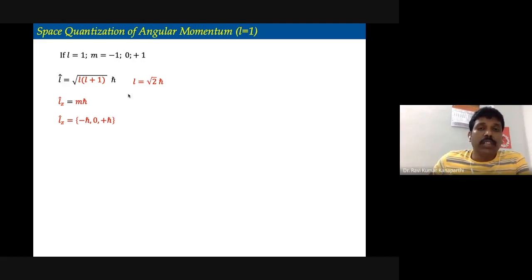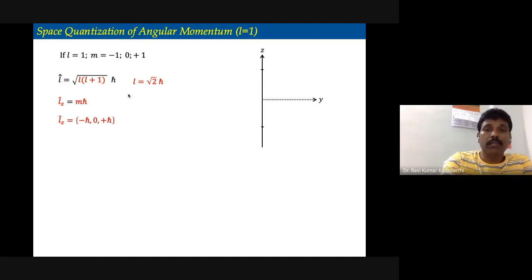Now, how do we represent this in a diagram? Well, we can represent these things in a diagram like this. Let us consider this is our z-axis and y-axis. Now, we have to draw the vector of length square root of 2 h cross. Anybody can draw that, but how do we draw it? We have to draw those vectors such that in one case it makes a projection of minus 1 h cross on the z-axis. The other case, it makes a projection of 0.